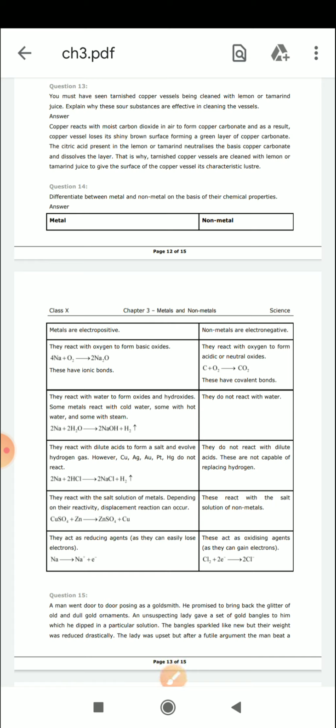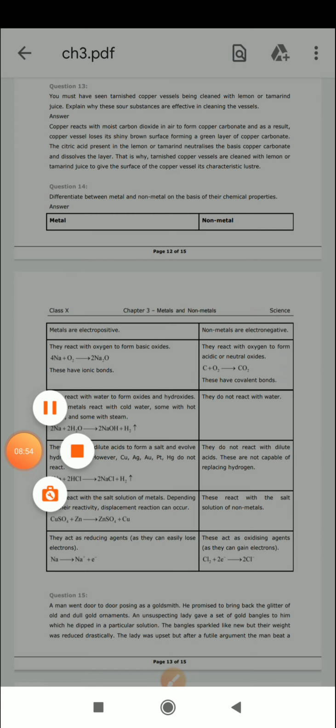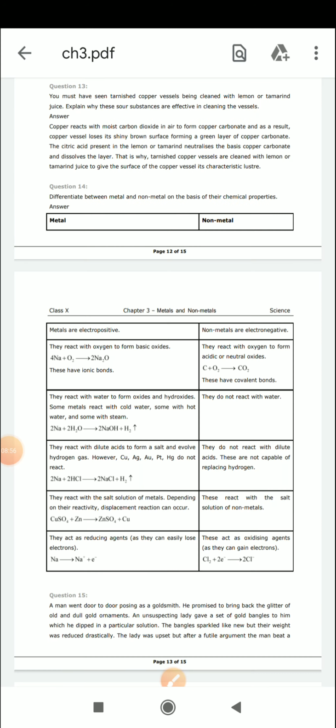Now come to another point. They react with oxygen. As you know, when metals react with oxygen, they form metallic oxides, but they are basic in nature. And when non-metals react with oxygen, they form oxides, but they are acidic in nature. So I already told you about that. Fine. Come to the third point, reaction with water.